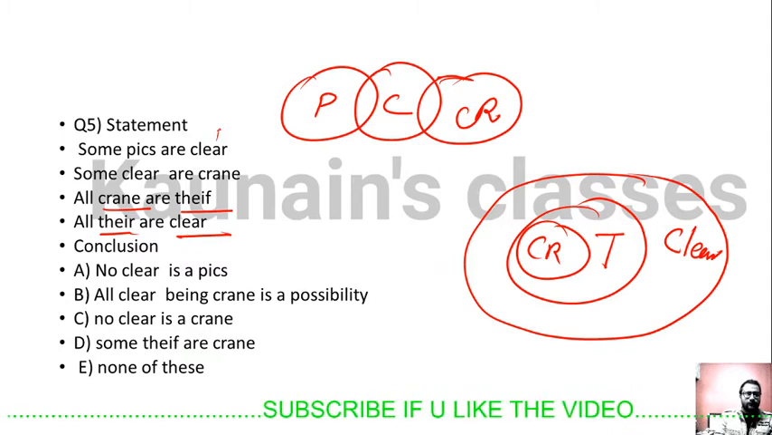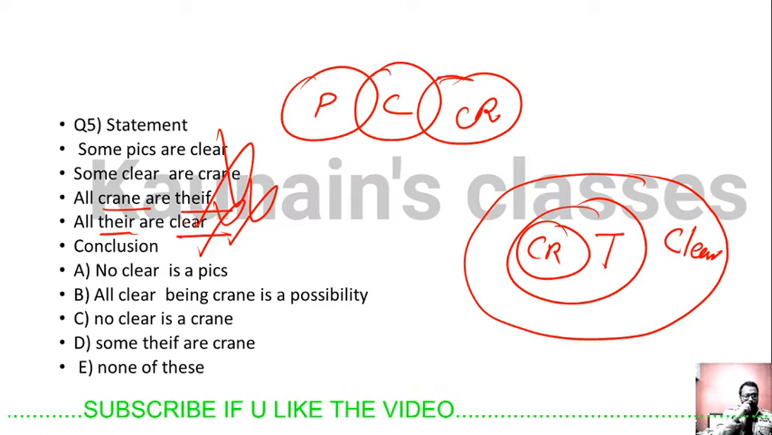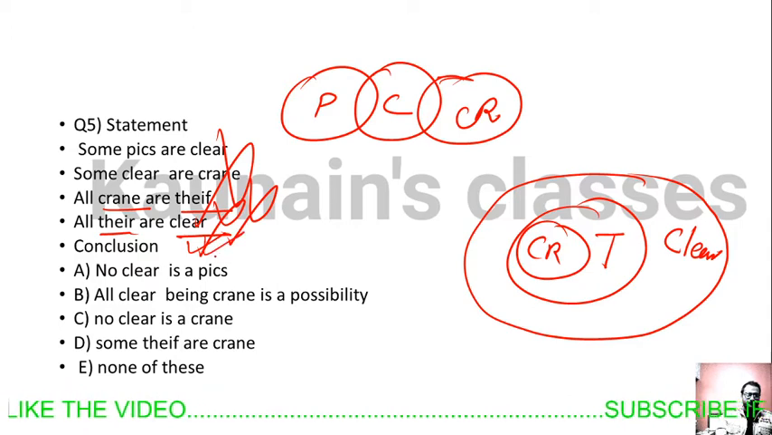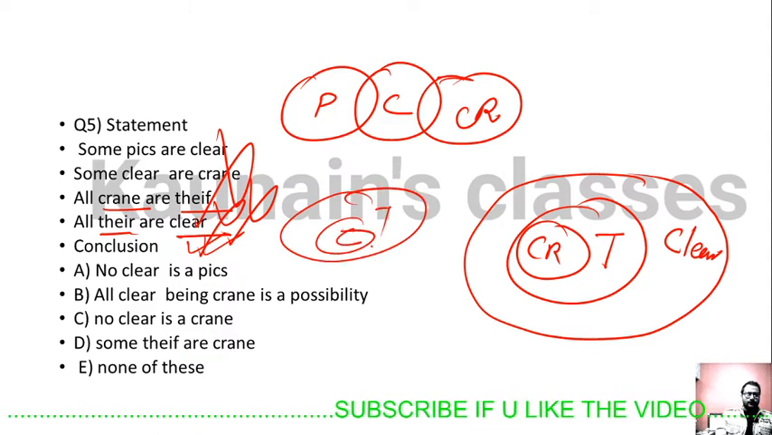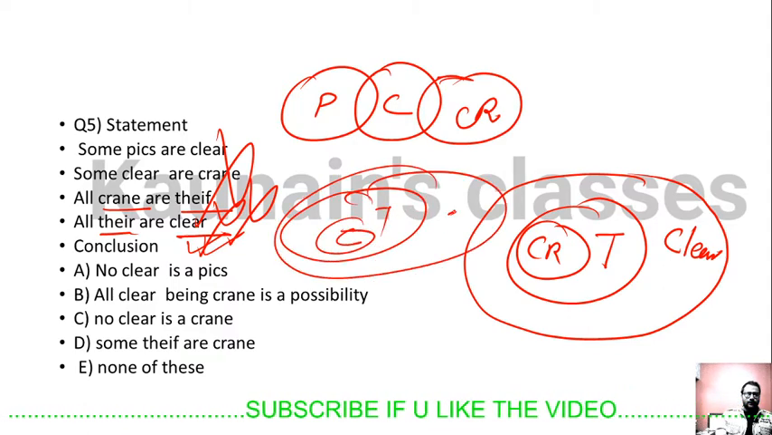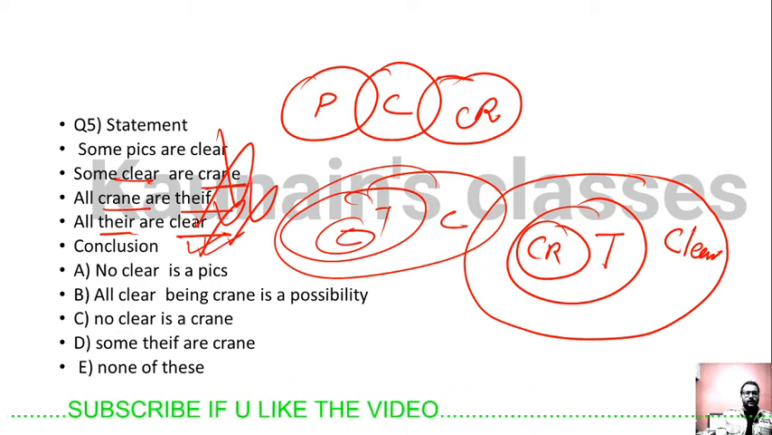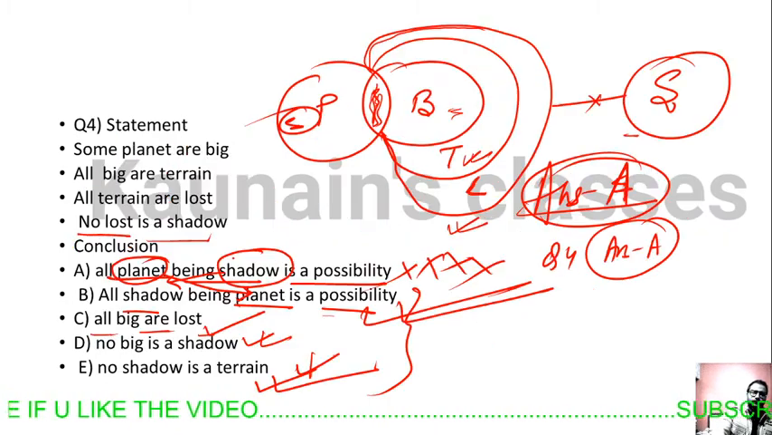No, this question is wrong. While noting it down there is some typo here. Let me check. All cranes are thieves. All thieves are clear. Then some clear are crane. These two statements violate this statement. So let's leave this question.